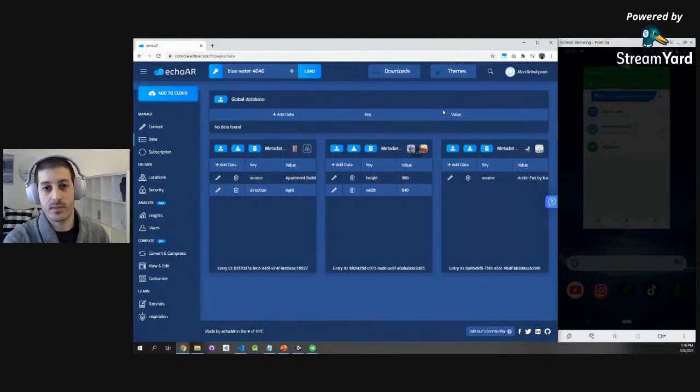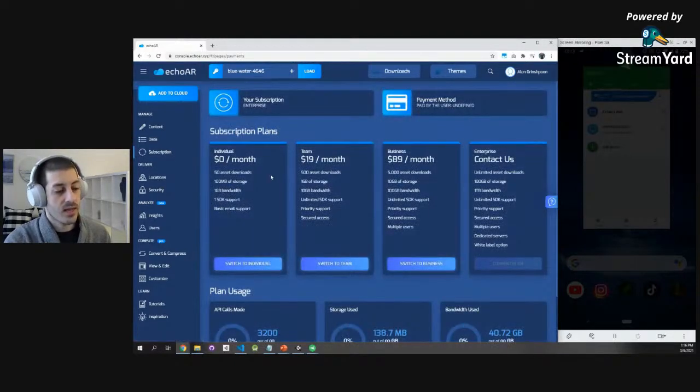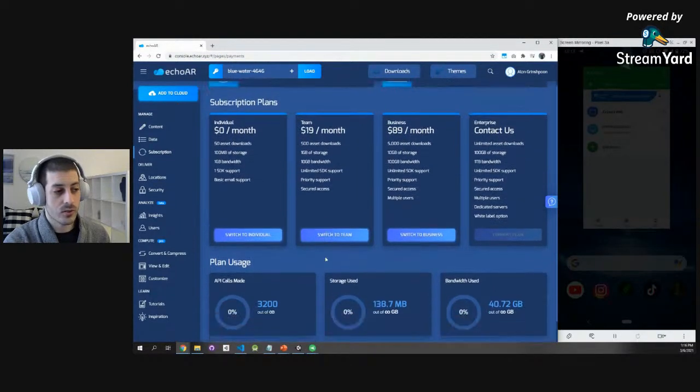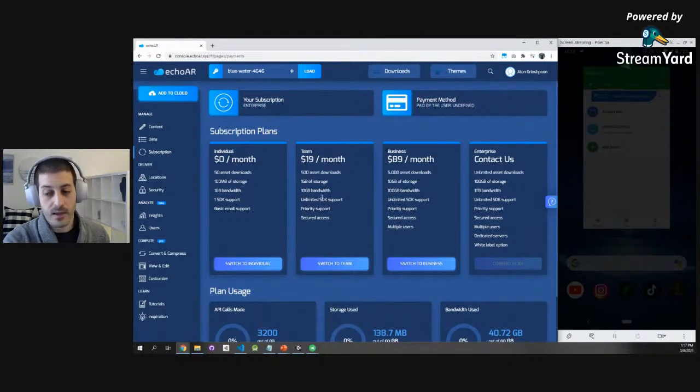For example, we work with a company who did a scavenger hunt game, kind of murder mystery stuff, and they had 3D models associated with different scenes, but they also had just data across the entire application, like user usage and stuff like that. The subscription page allows you to see how much bandwidth and storage you're using, how many resources you're consuming, and what plan you're using.